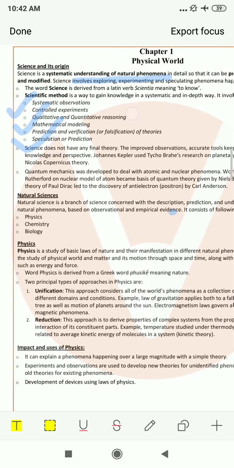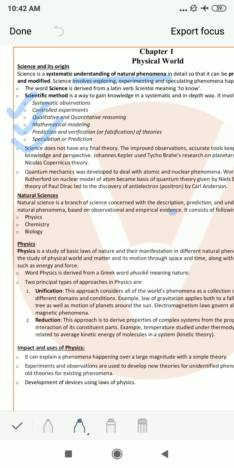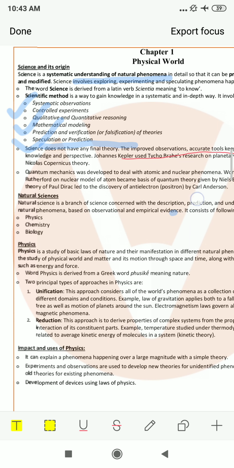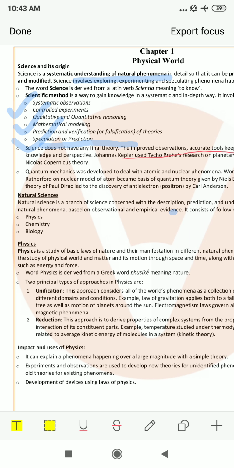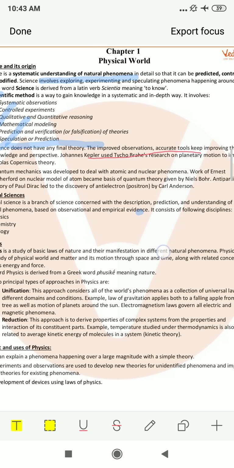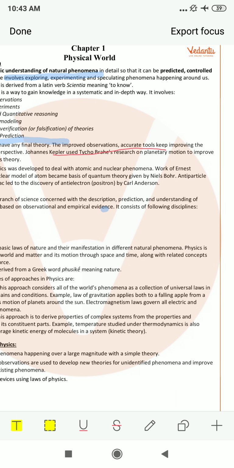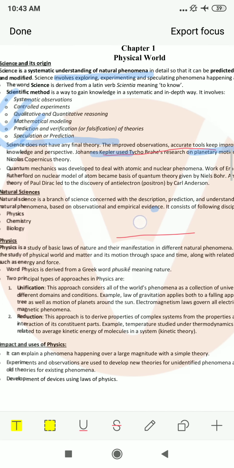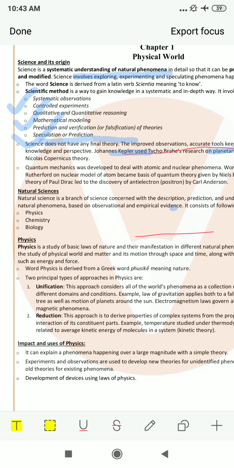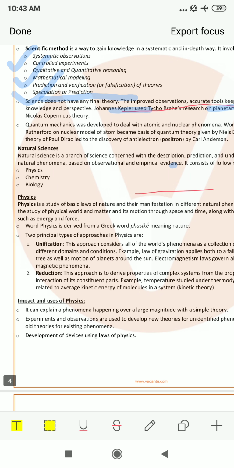Science does not have any final theory. The improved observations and accurate tools keep improving the knowledge and perspective. For example, Kepler used Tycho Brahe's research on planetary motion. Kepler is the name of the scientist who gave his research on planetary motions. We will also study this in the sixth chapter. It improved Nicolaus Copernicus's theory. This theory was also given by Copernicus.